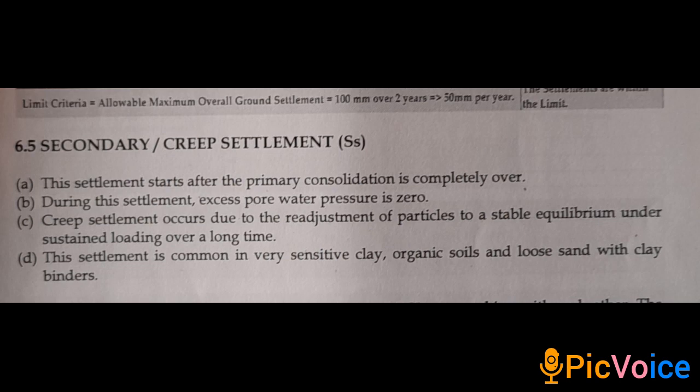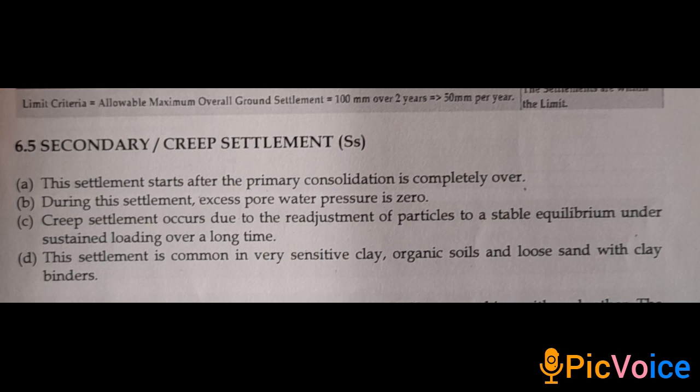Consolidation theory is required to predict both rate and magnitude of settlement. Since water flows out in any direction, the process is three-dimensional, but soil is confined laterally. Hence, vertical one-dimensional consolidation theory is applicable. Permeability of soil influences consolidation.